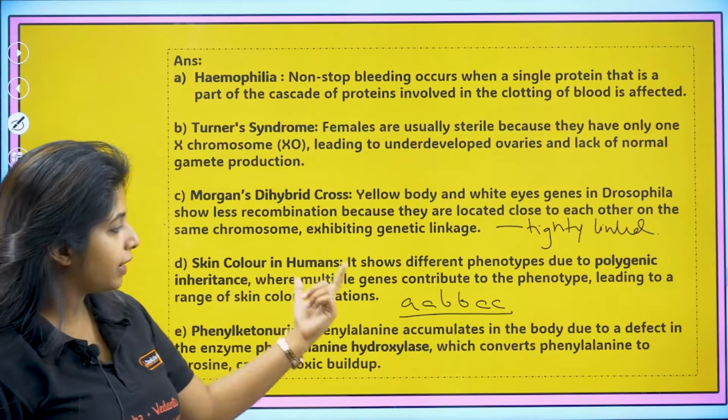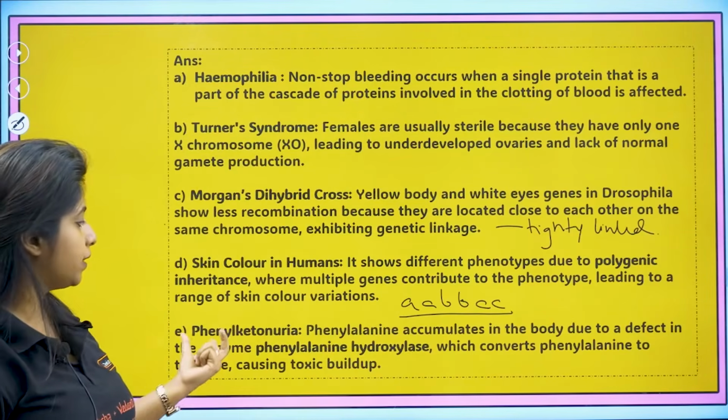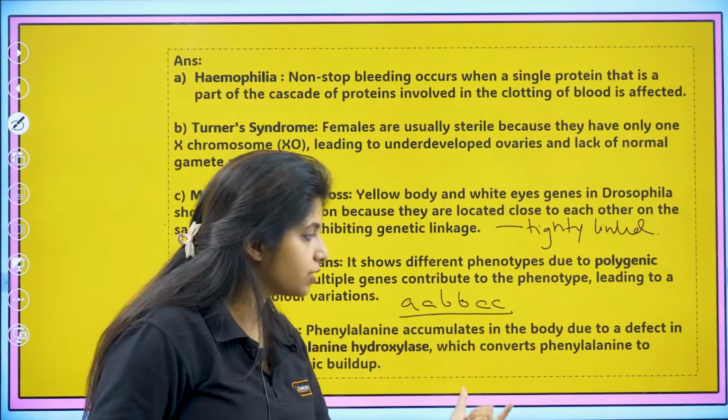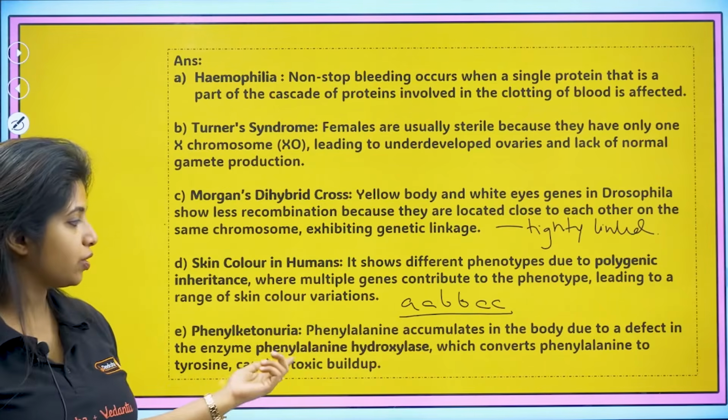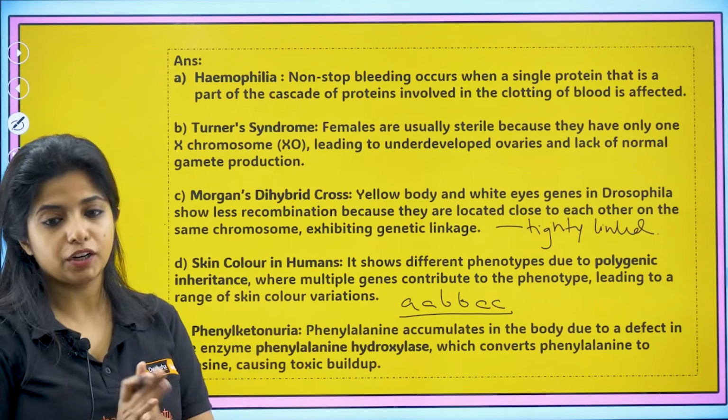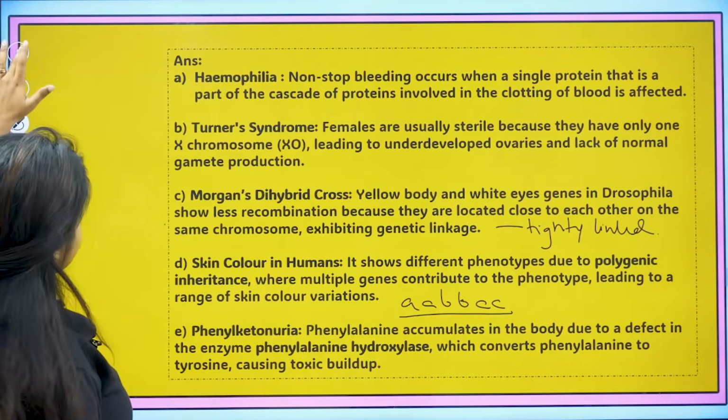Now phenylketonuria, phenylalanine accumulates in the body due to a defect in the enzyme phenylalanine hydroxylase, which converts phenylalanine to tyrosine, causing what? The toxic buildup that you see. We explained it, right? Yes.